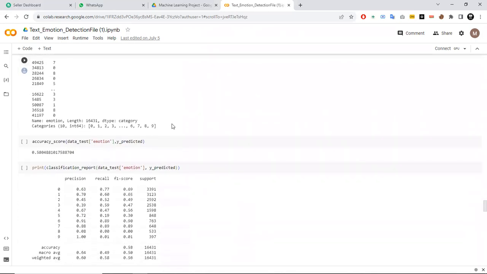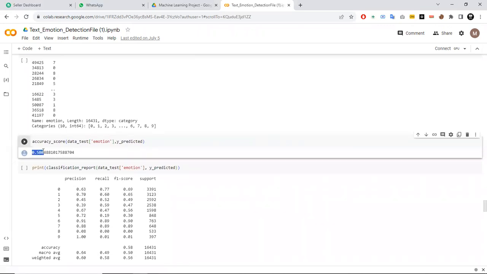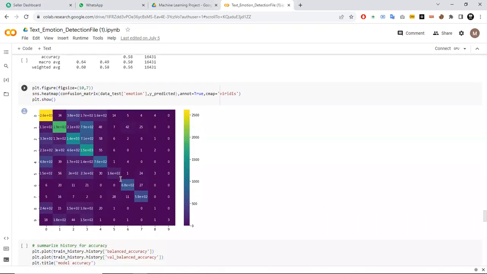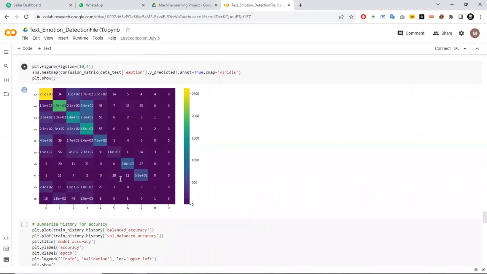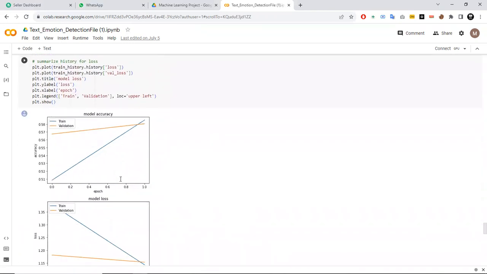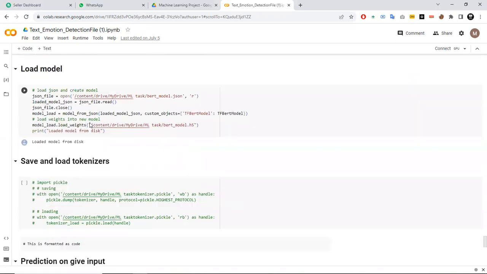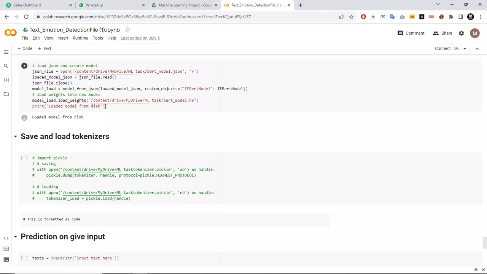Okay, so now here the accuracy was 58%. So this was the highest among all the algorithms like KNN, logistic regression, etc. And now this was the heat map graph, and now you can see the accuracy of training versus validation and all these things.